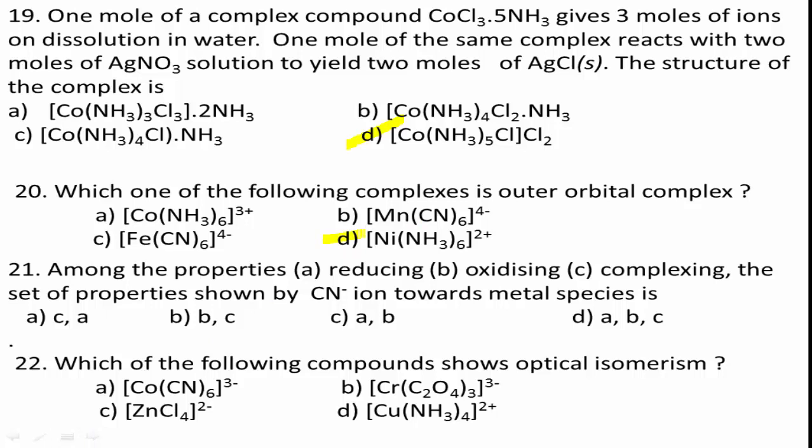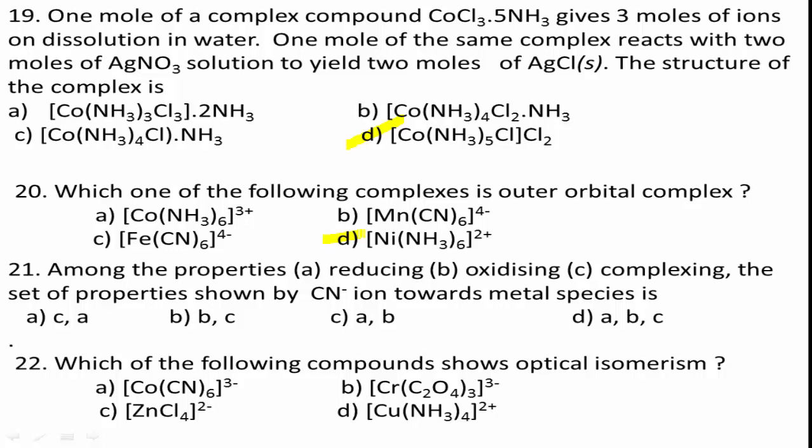Next, question number 21. Among the properties A, reducing, B, oxidizing, C, complexing, the set of properties shown by cyanide, CN⁻ ion, towards metal species is. The answer options are: option A, C and A; option B, B and C; option C, A and B; option D, A, B, C.